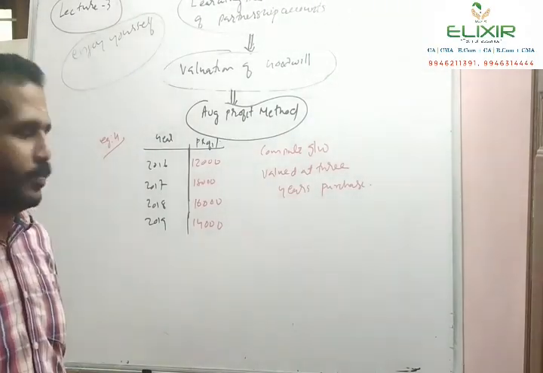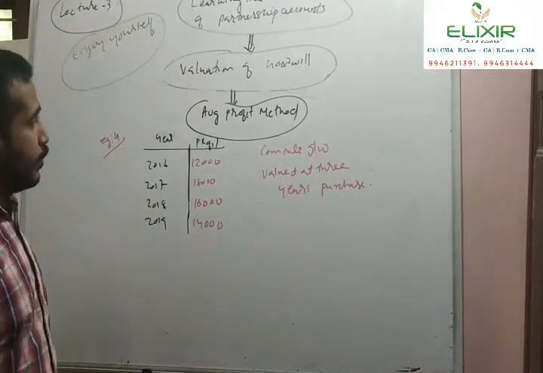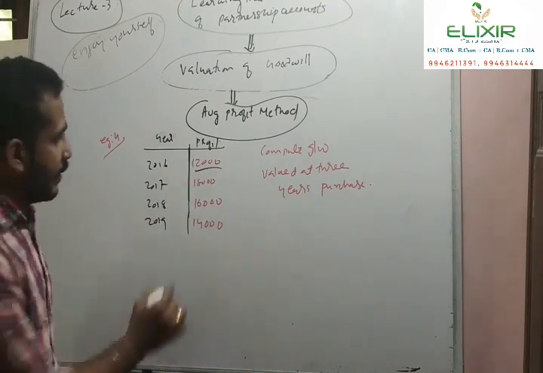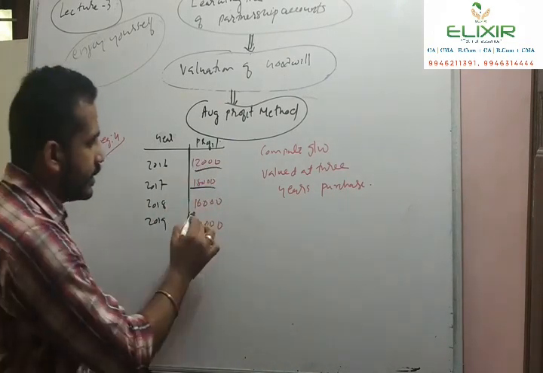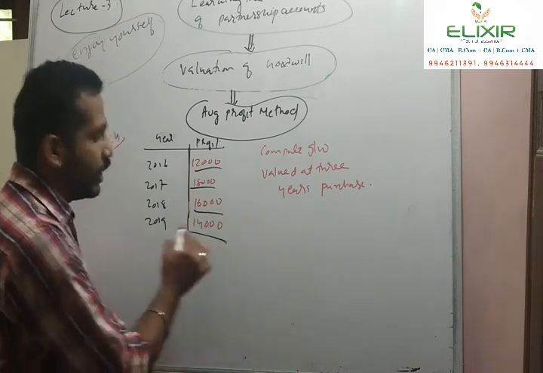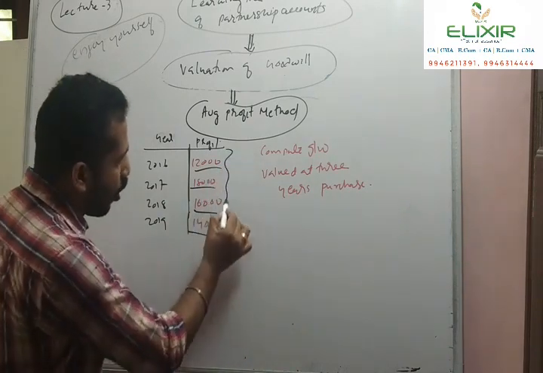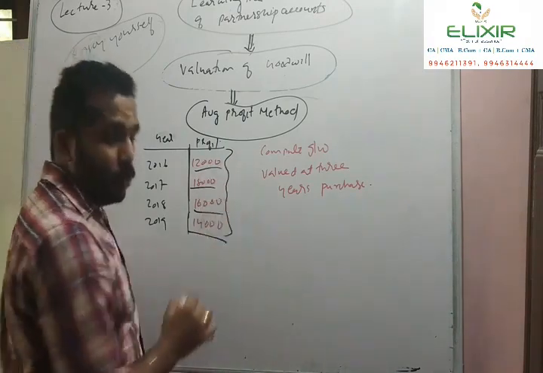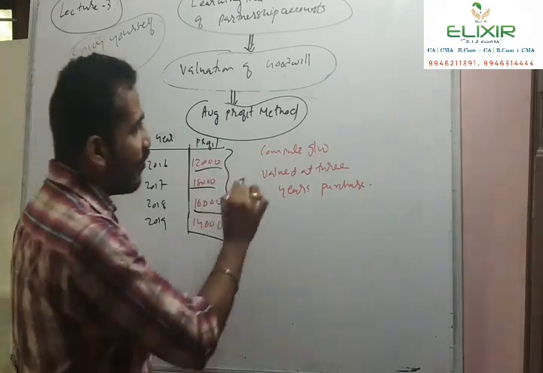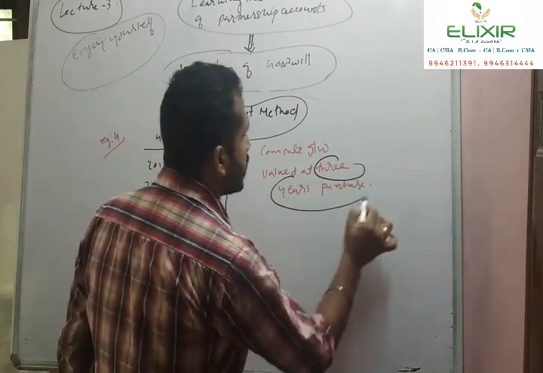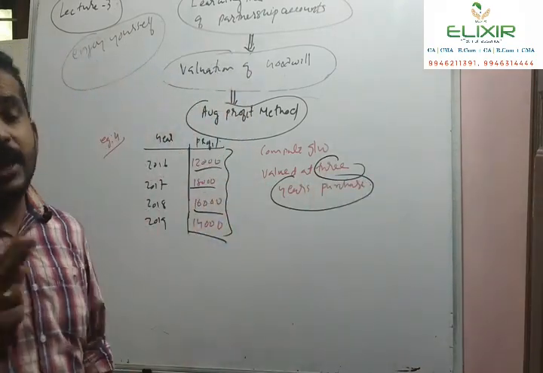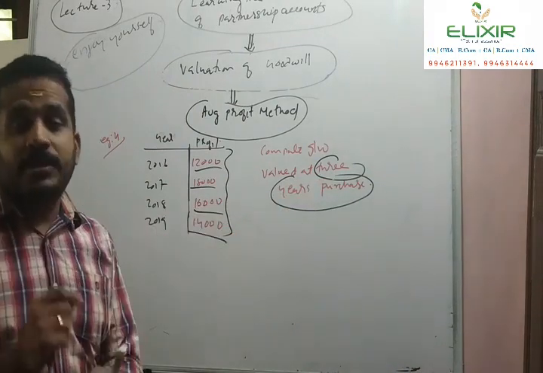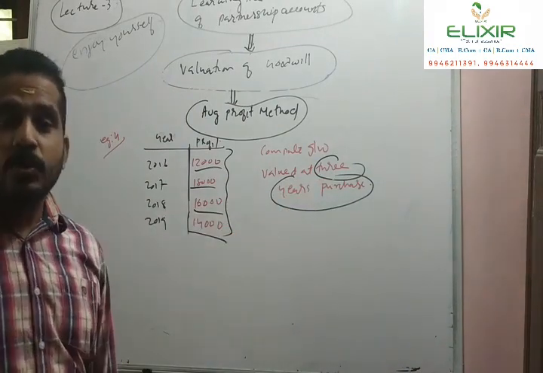Moving on to the fourth example. The fourth example says the profit earned by an organization in 2016 is 12,000, 2017 is 18,000, 2018 is 16,000 and 2019 is 14,000. That means there is no increasing or decreasing trend. Compute the goodwill valued at 3 years purchase. 3 years purchase means the expected years of existence is equal to 3.